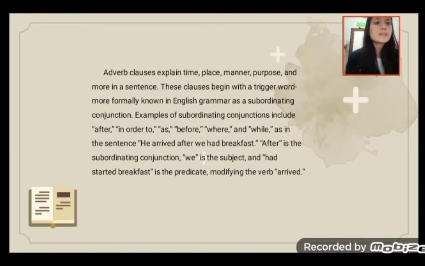Adverb clauses explain time, place, manner, purpose, and more in a sentence. This clause begins with a trigger word, more formally known in English grammar as a subordinating conjunction. Examples of subordinating conjunctions include in order to, as, before, where, and while. As in the sentence, he arrived after we had breakfast. After is the subordinating conjunction. We is the subject and had breakfast is the predicate, modifying the verb arrived.